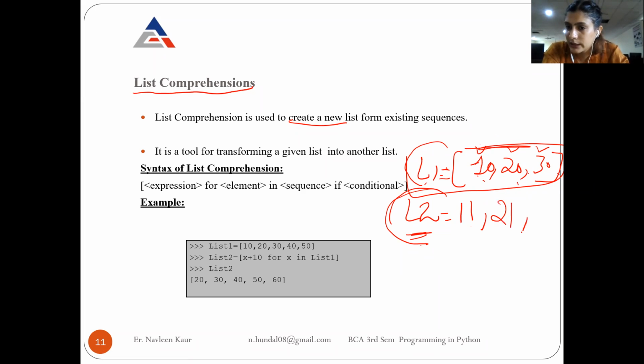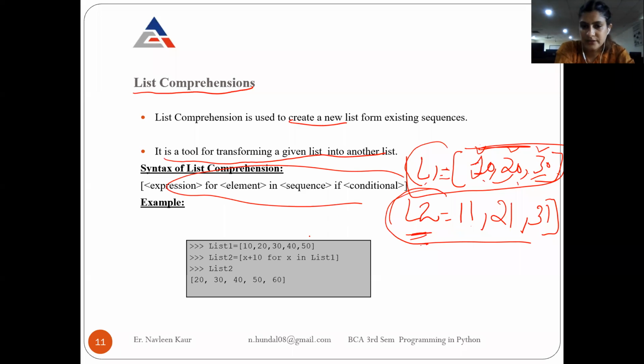So it means 21 will come here. This 30 will be added with 1, so 31 will come here. So I have used this list, but to each element I have added 1 and I am creating the new list. Okay, so it is a tool for transforming a given list into another list.